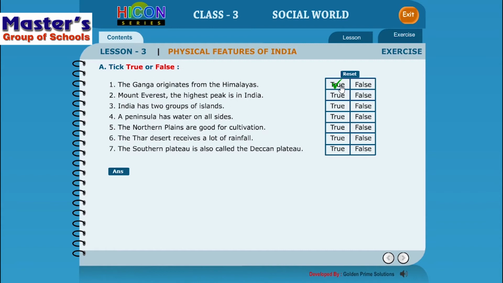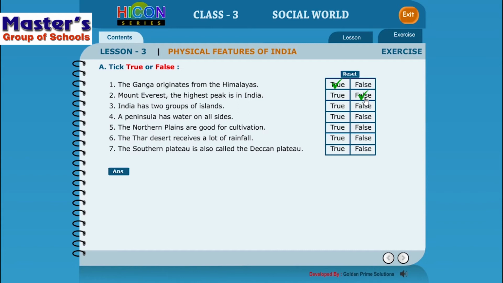And which is the highest peak in India? Yes, Godwin Austen, isn't it? Yes, so Godwin Austen is the highest peak in India. So the statement is a false one, because Mount Everest is not the highest peak in India. It's Godwin Austen. And Mount Everest is the highest peak not in India, but in the world, right?